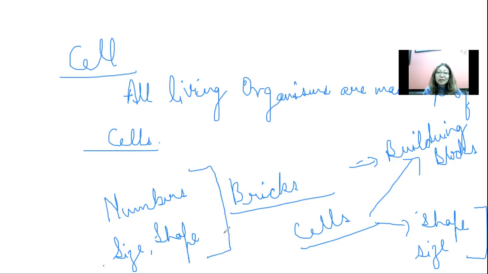Because of all this, they have different structures. So that's why the definition is formed that the cell is the basic, fundamental, and structural unit of life.